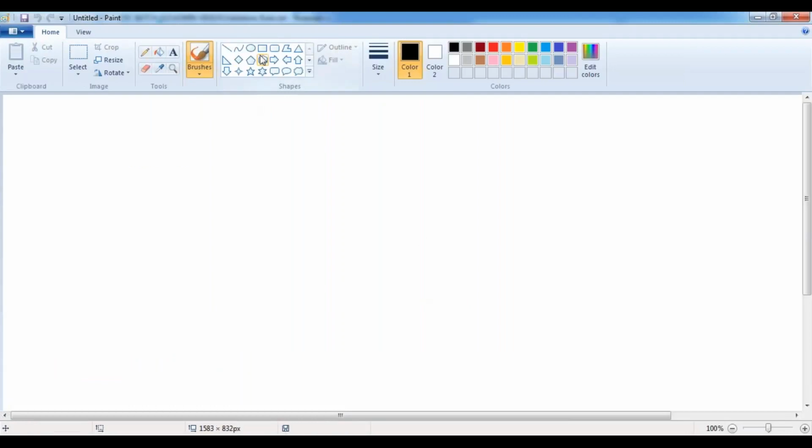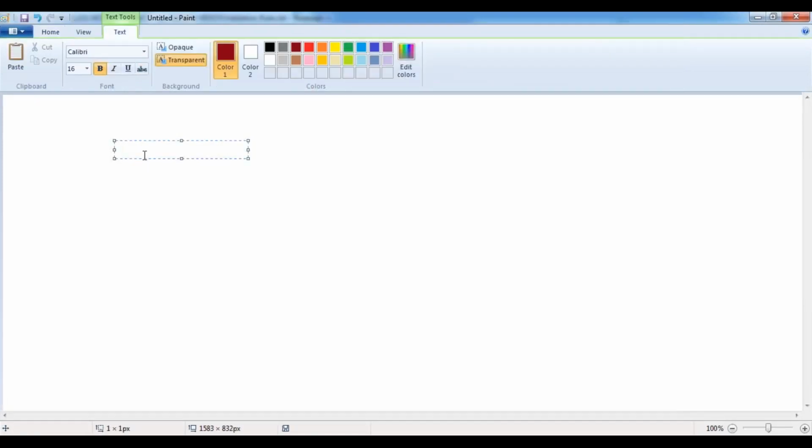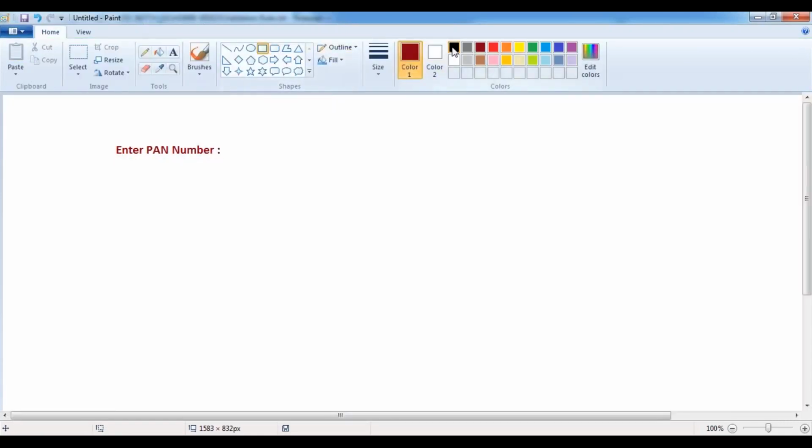There is a text box field, like a PAN number, to enter the PAN number of the customer. So this is the PAN number field. Now the customer is entering a PAN number value. For example, the customer has entered the PAN number value like this.